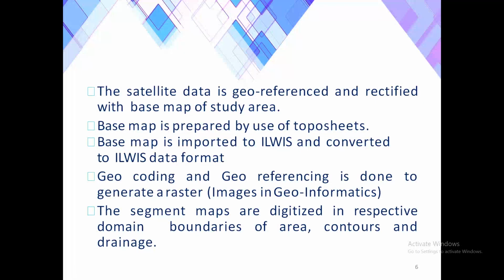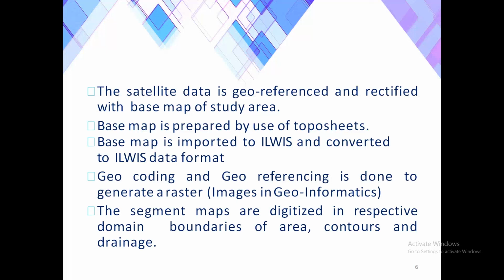The satellite data is georeferenced and rectified with the base map of the study area. First, we are going to take the map of the particular zone. Then we will do georeferencing and rectify it and make it as a base map for the study area. Base map is prepared by use of topo-sheet. Base map is imported to the software and converted into its software data format. Geocoding and georeferencing is done to generate the base map in the software format.